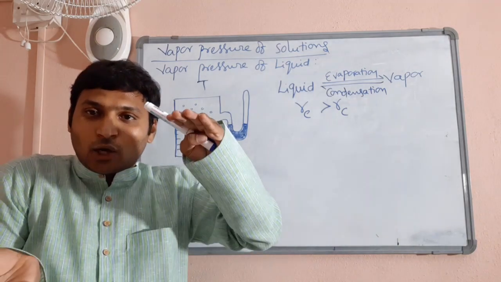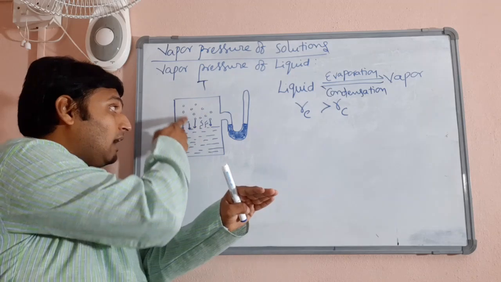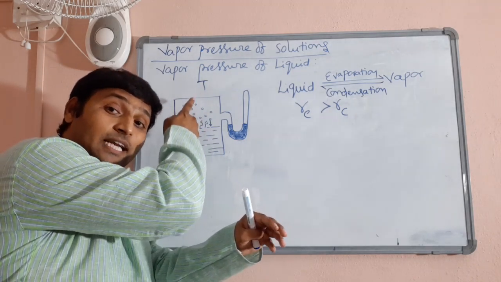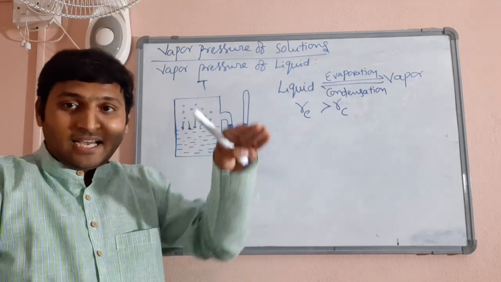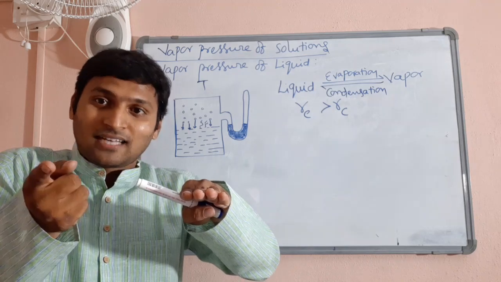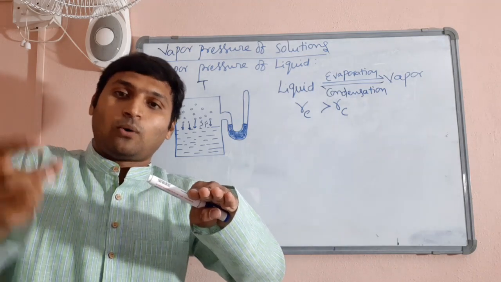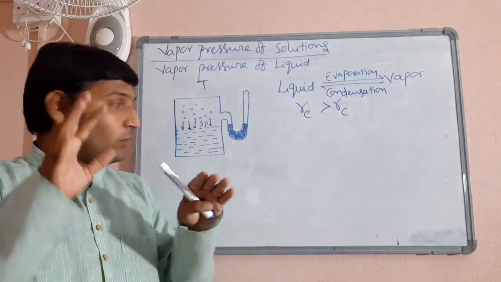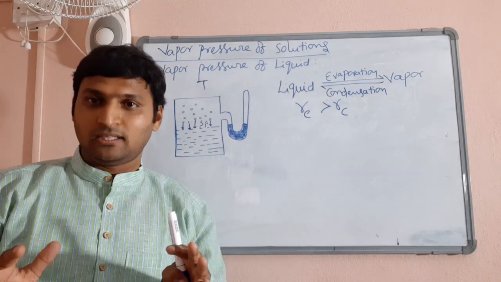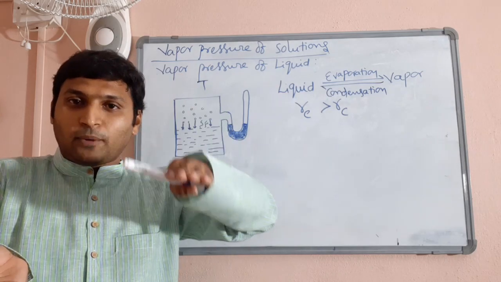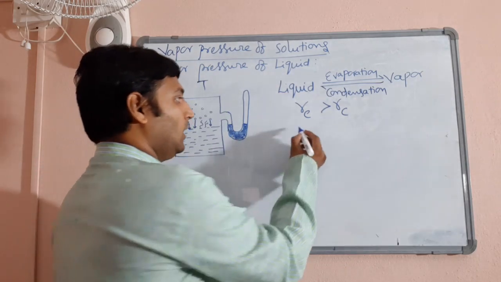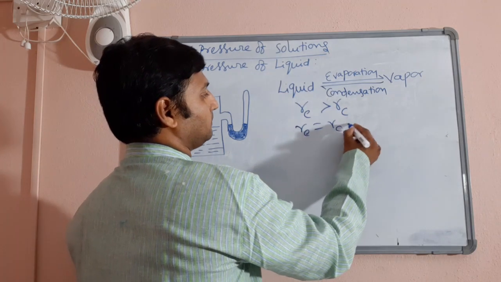Rate of condensation goes on increasing because the concentration of molecules in the vapor phase is increasing. So at some point, which depends on various factors like nature of liquid, temperature, surface area of the vessel, many things, rate of evaporation becomes equal to rate of condensation, which you know very well, we call it as equilibrium.